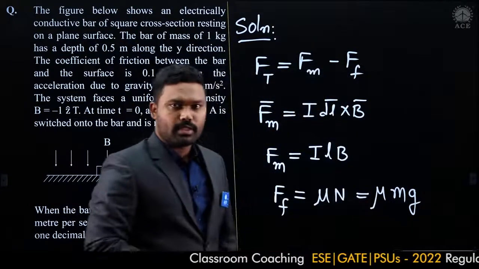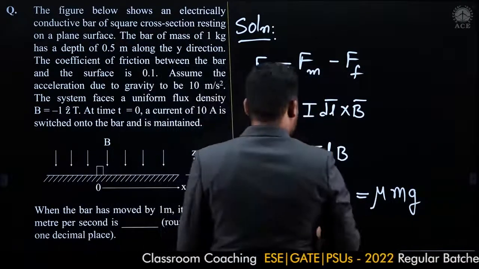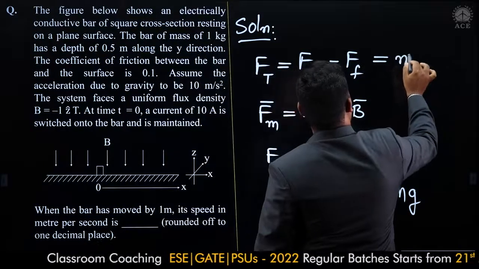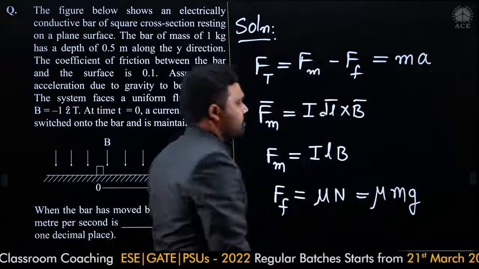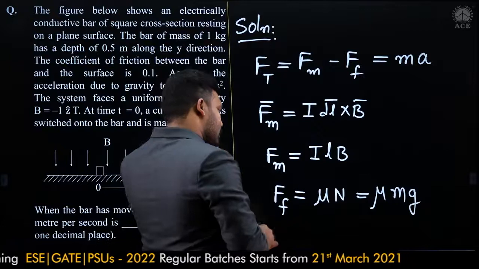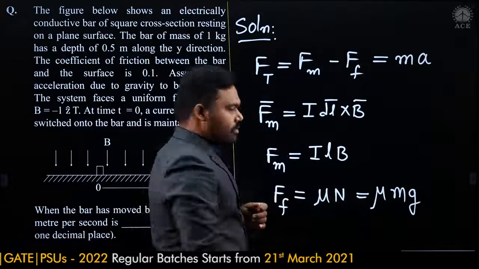The normal force is the gravitational force here. So total force I can write as m into a. Just put the things here properly and get the result. Mu is the frictional coefficient.